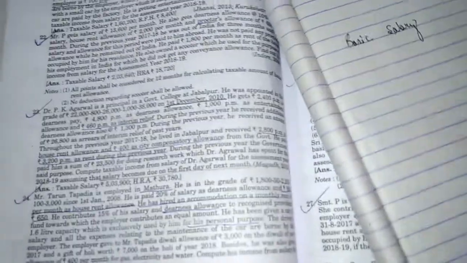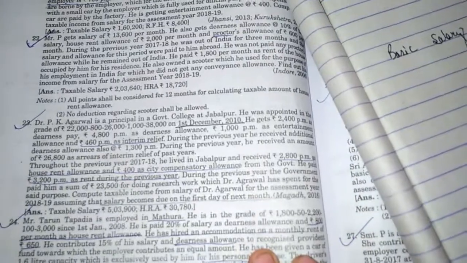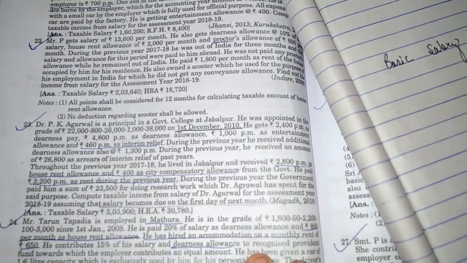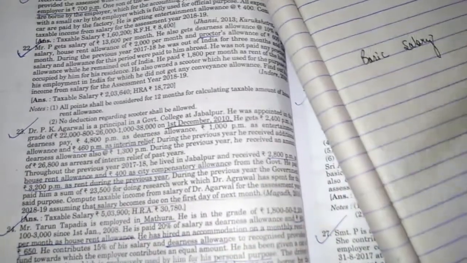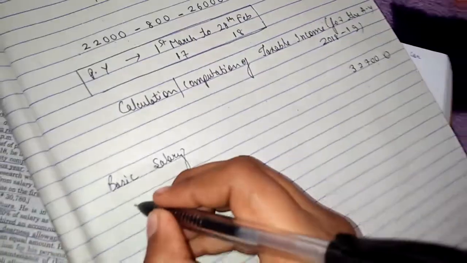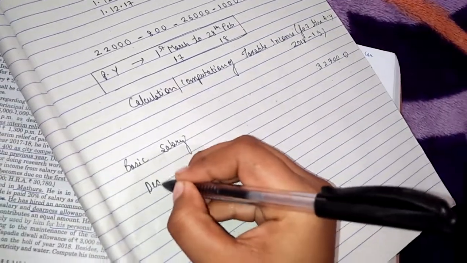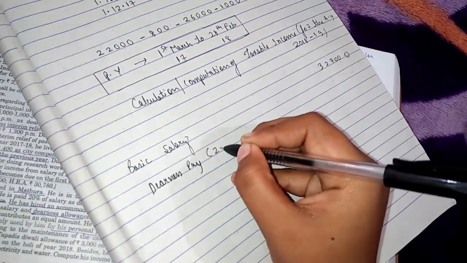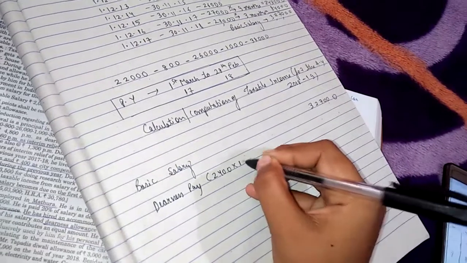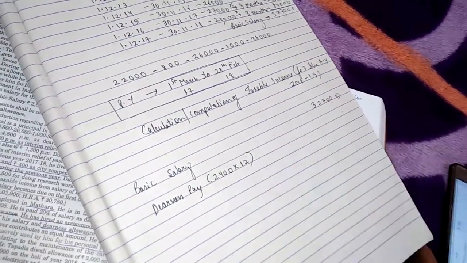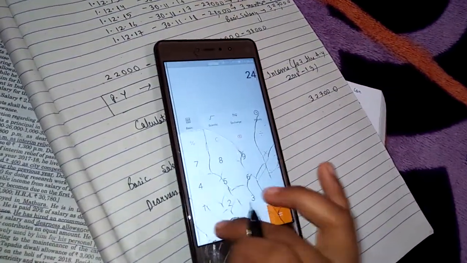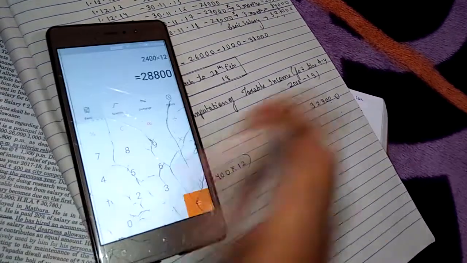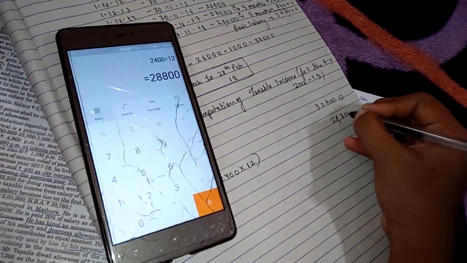Next, in question, what is given? Dearness pay 2,400 per month. Dearness pay equals to 28,800.